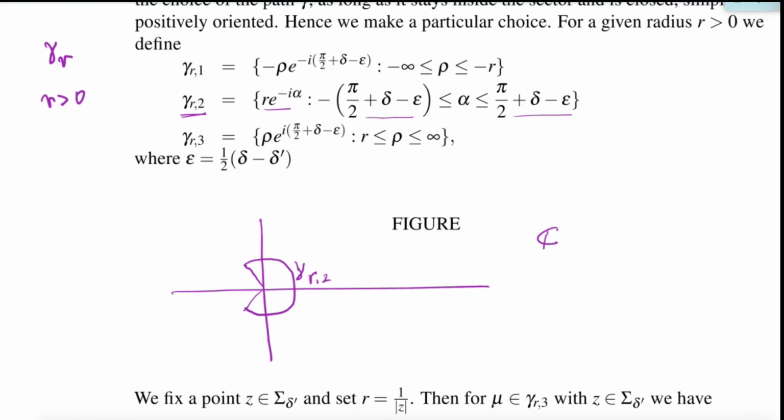And now gamma r1, let's look at gamma r1. So then we have a fixed angle here, which is the lower limit angle, so it is this angle there. But then the radius goes from minus infinity to minus r, so this goes actually this way. Okay, so this would be gamma r1. Now, and then gamma r3, again the radius goes to plus infinity, whereas the angle is fixed, so then this goes this way.